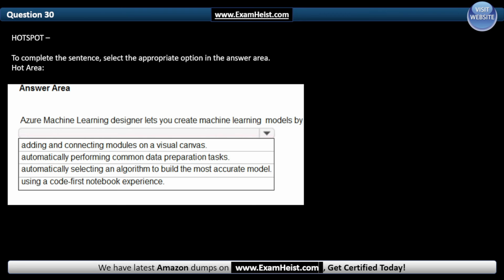Question 30, hotspot. To complete the sentence, select the appropriate option in the answer area. Hot area. In the answer area: Azure Machine Learning Designer lets you create machine learning models by dash. And the correct answer is adding and connecting modules on a visual canvas.